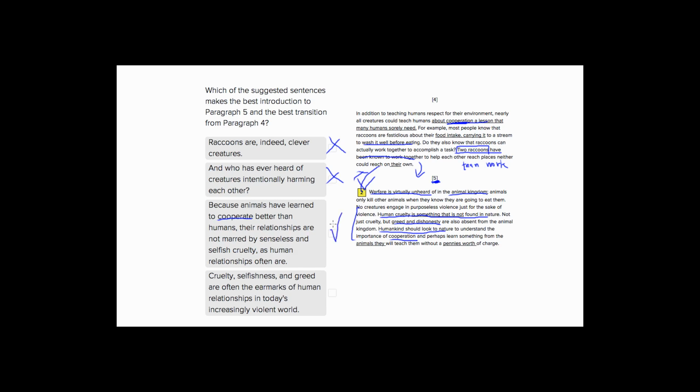Let's check choice 4: "Cruelty, selfishness, and greed are often the earmarks of human relationships in today's increasingly violent world." Really depressing sentence, and while it might be true, it doesn't have anything to do with the passage. The passage is about the difference between animals versus humans. So it doesn't matter if this is true or not. It's a complete non sequitur. It doesn't have to do with our passage, so that's no good. As we saw, choice 3 was our best answer.